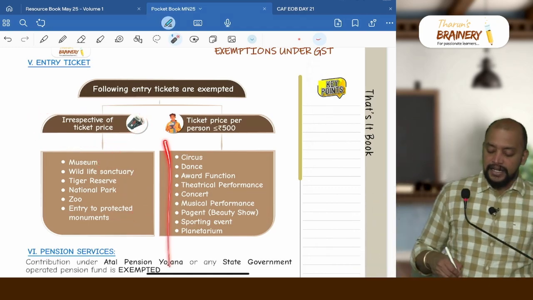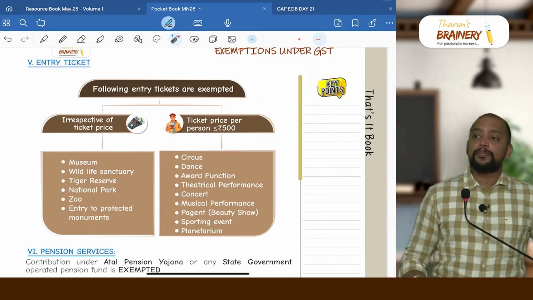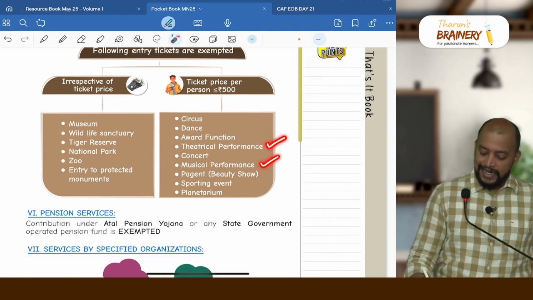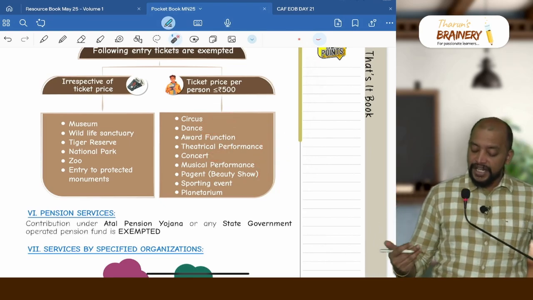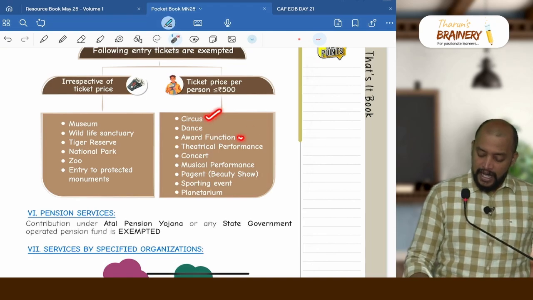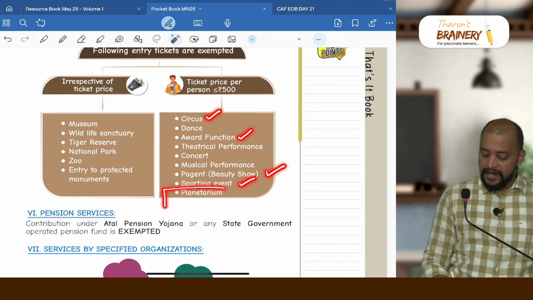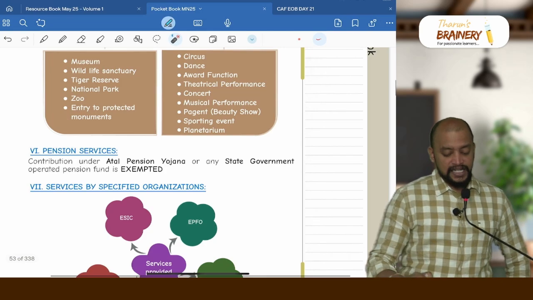But there are 9 entry tickets which are exempted if the ticket price does not exceed 500 rupees per person. In that, 4 are performance related. That is theatrical performance, musical performance, concert, and dance performance. These 4 are performance based. Then 4 events. What are those events? Circus, award function, pageant and sporting event. And finally 1 place, that is planetarium. These are the 9 entry tickets which are exempted if the ticket price does not exceed 500 per person.